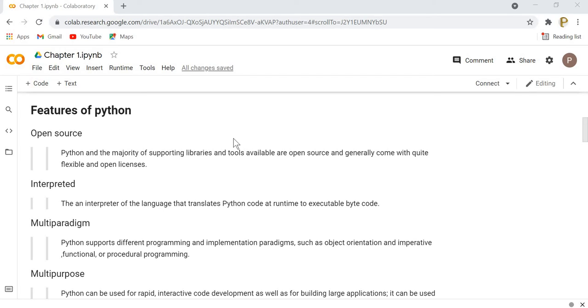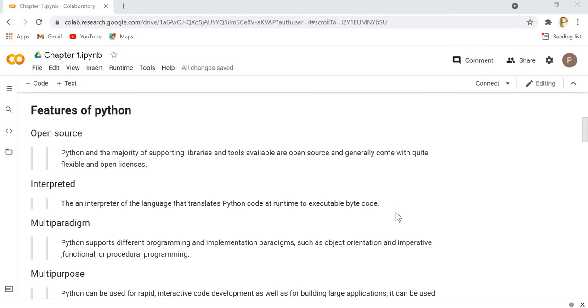Interpreter. Another feature of the Python programming language is that it is an interpreter based programming language. Unlike C and Java, the program does not need to be compiled in order to be executed. The code written in Python is converted into machine executable during the execution only.